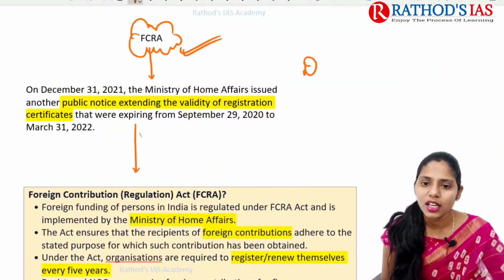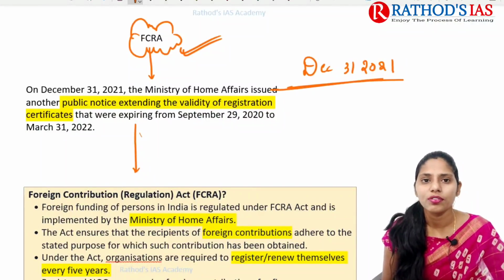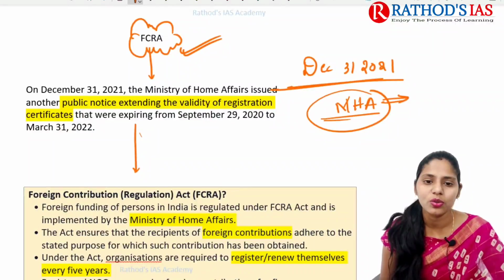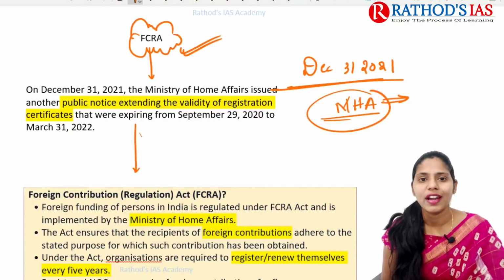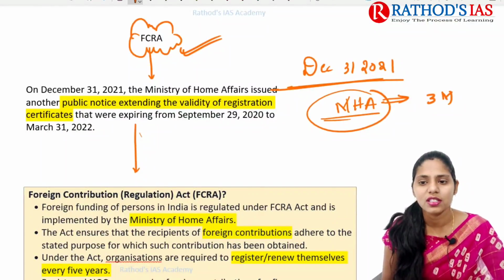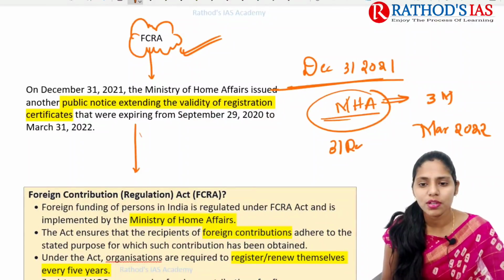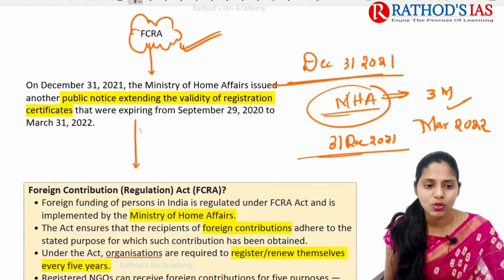So recently, on December 31st, 2021, our government of India, that is the Ministry of Home Affairs, issued another public notice extending the validity of registration for 3 more months. Actually, the last date was 31st December 2021, and it came up with an extension for 3 months till March 2022.